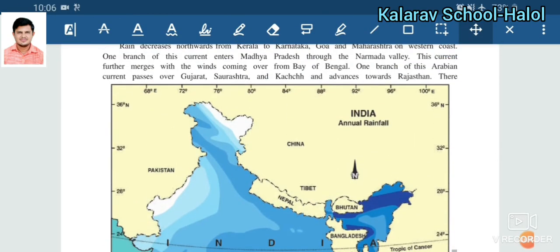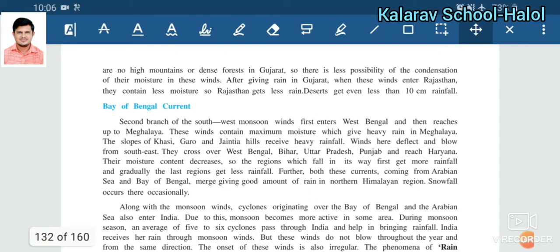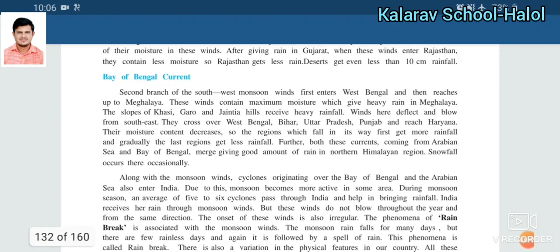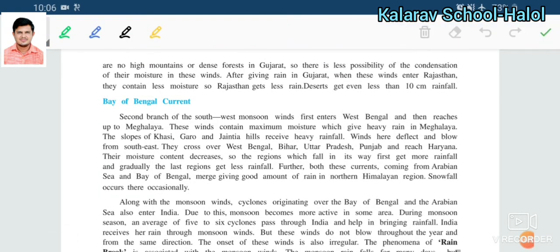There are no high mountains or dense forests in Gujarat. If we talk about the mountain area, there are very few mountains in Gujarat, so there is less possibility of condensation of the moisture in the wind.